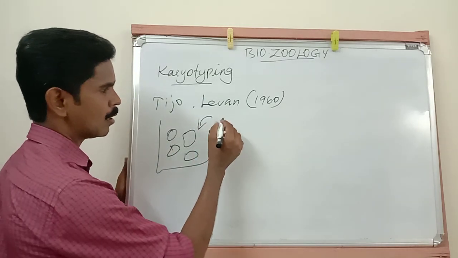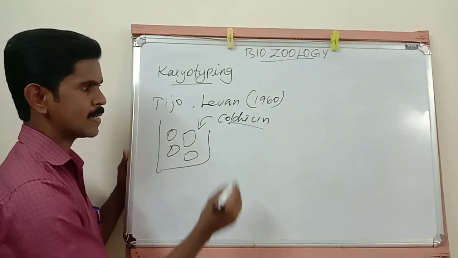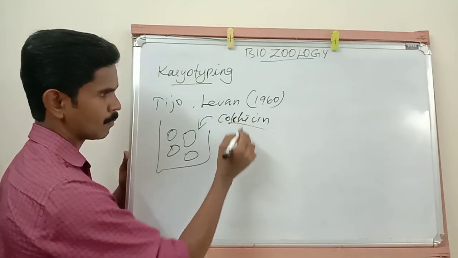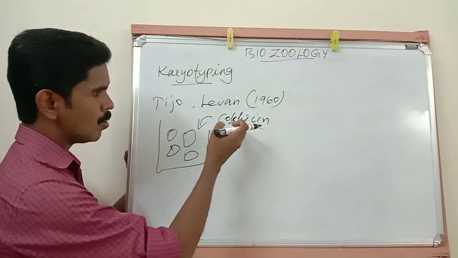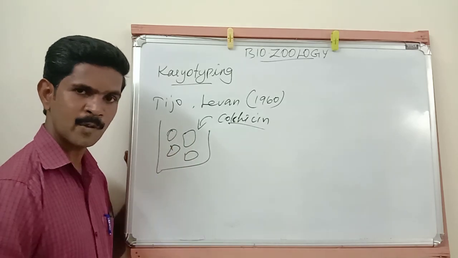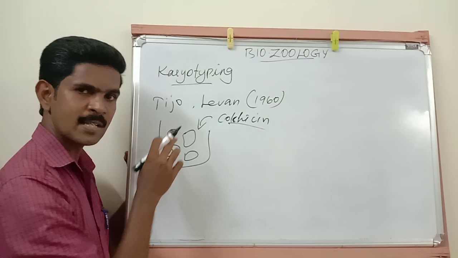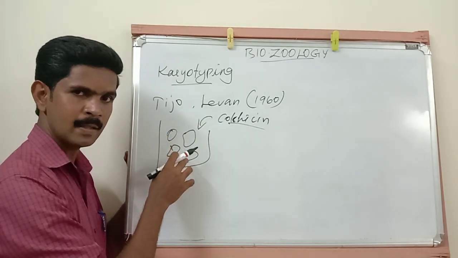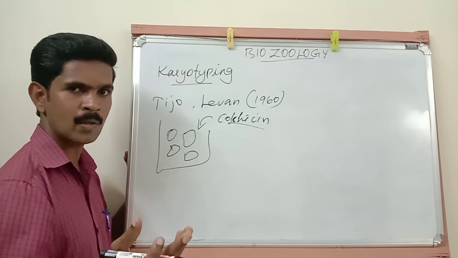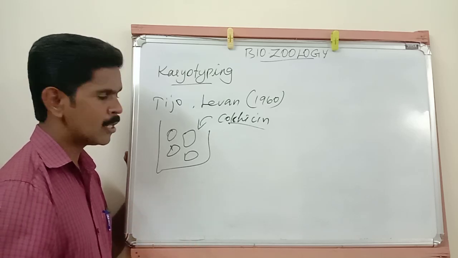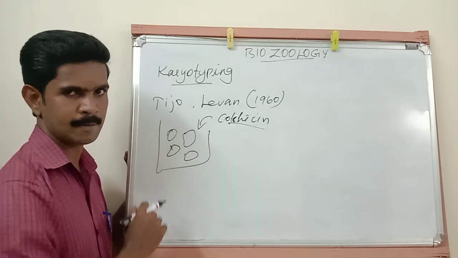The name of that chemical is colchicine. Colchicine is added to this lymphocyte. When this colchicine is added inside the lymphocyte, immediately this chemical stops the mitotic cell division in the metaphase stage. Mitotic cell division has many stages, you all know: prophase, metaphase, anaphase, telophase. So the cell division is stopped during the metaphase stage.